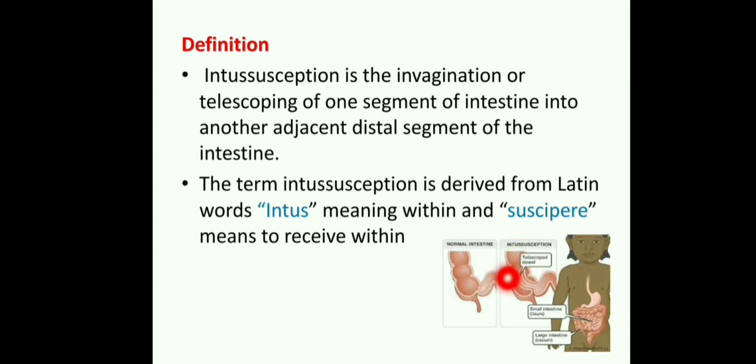One part to another part. So the compression will be there and overlapping also is there. So once the compression and then overlapping happen, the child is suffering with pain and then abdominal distension. Okay, this is about the intussusception definition.